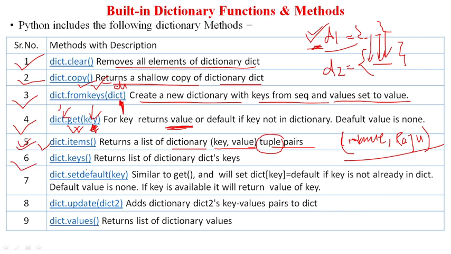The next function is the keys function. It returns a list of dictionary keys. So if you call this function on any dictionary, it will return a list of keys.